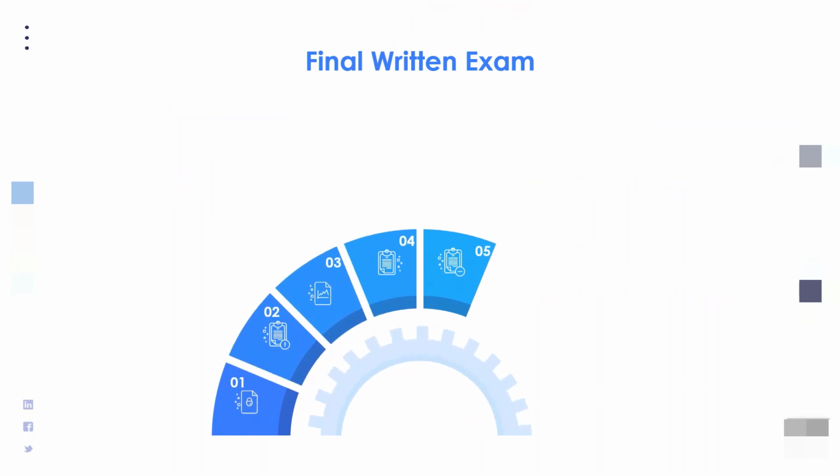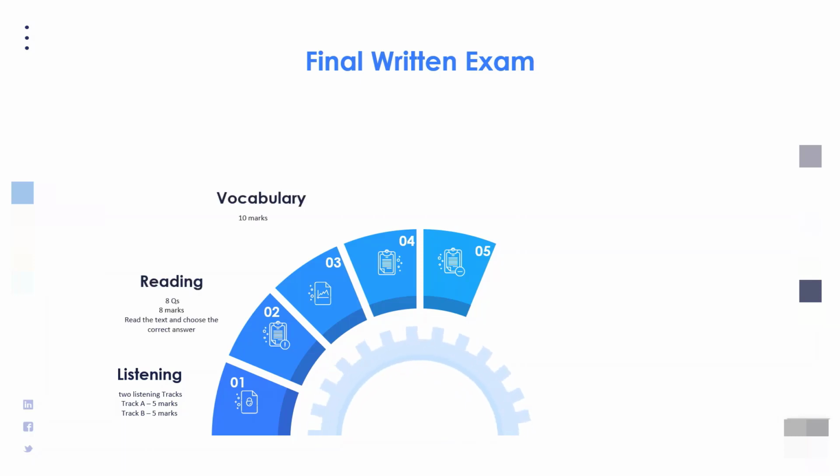And now the question is, what kind of questions will be in the final written exam? The first part will be listening. In listening, there will be 2 tracks. The first track will have 5 marks. The second track, 5 marks. Then there is a reading question, 8 marks. Vocabulary, 10 marks. Grammar, 12 marks. And the ESP component, 10 marks. So in this way, we are going to have 50 marks for the final exam, but in overall percentage, that is 30%.